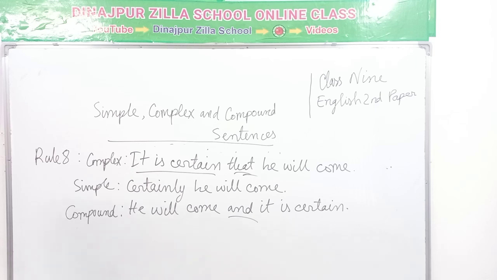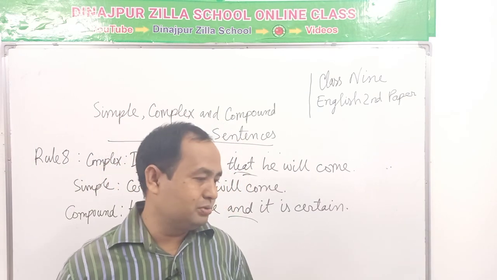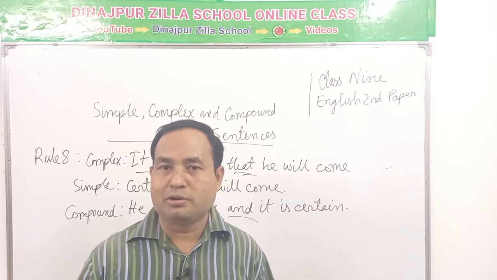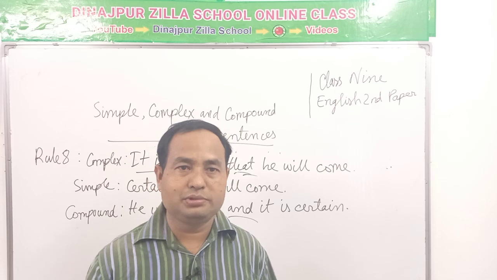So, it is certain that he will come. That he will come is a that clause, and the change is done in this form. Certainly he will come, and he will come, and it is certain. The and is used. That is, it is a compound sentence. Thus, we can transform these sentences from one form to another if the students follow these rules and examples. I hope they will remember and understand the rules and these items.